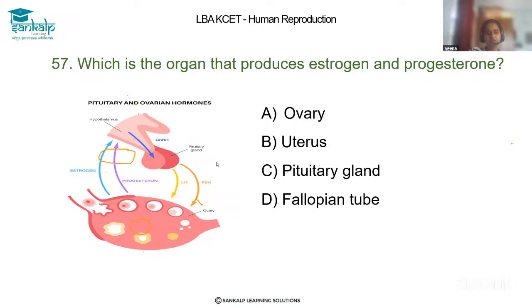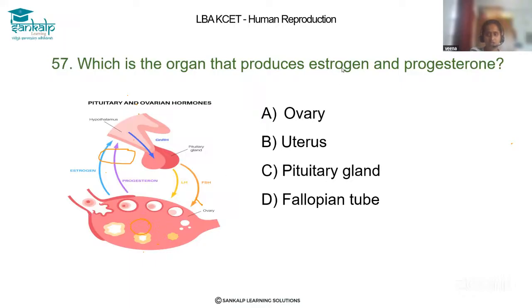Let's solve question 57. Which is the organ that produces estrogen and progesterone? Dear students, we are almost nearest to the ending of this chapter, so now I think you are perfect about the hormones and all, right? Here they are asking about estrogen and progesterone. These two hormones are related to the female, and they are secreted by the ovary.